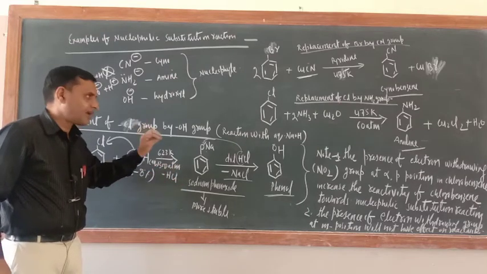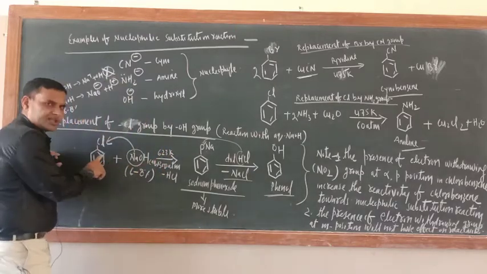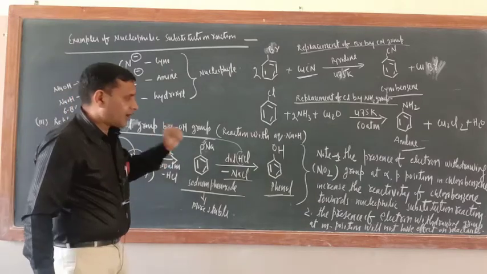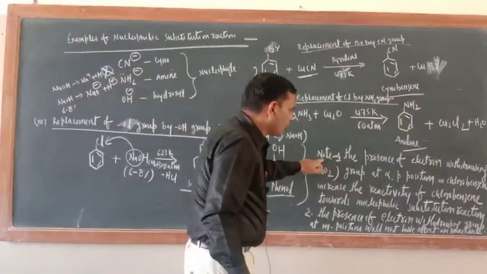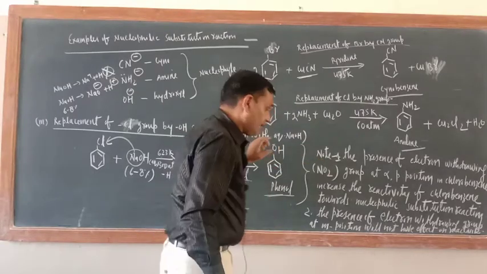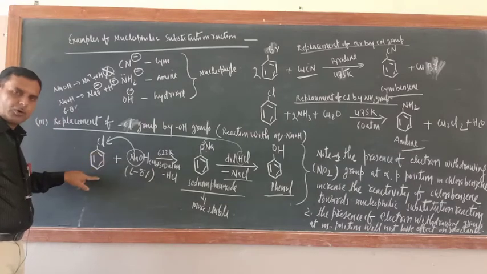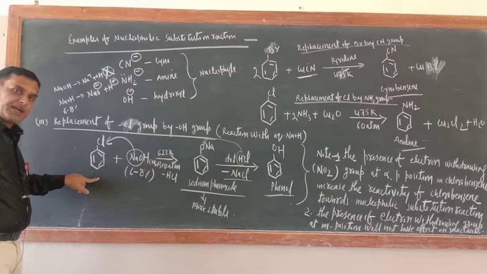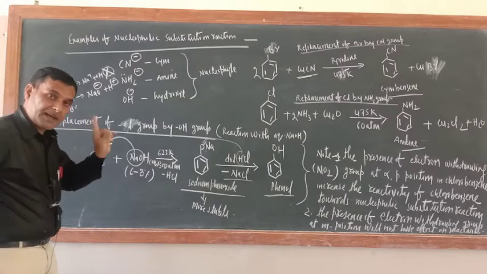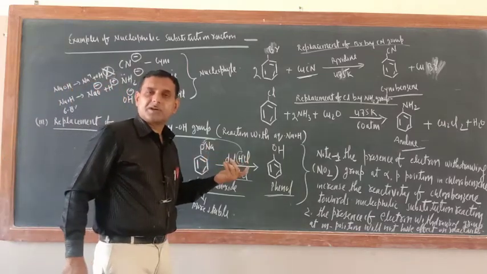Now try to understand. I have explained this one, the reaction of chlorobenzene with aqueous NaOH. Now here I wrote a note, and that note is very important. If in chlorobenzene, at ortho and para positions only, electron withdrawing groups are present, what are the electron withdrawing groups? NO2 is an electron withdrawing group.